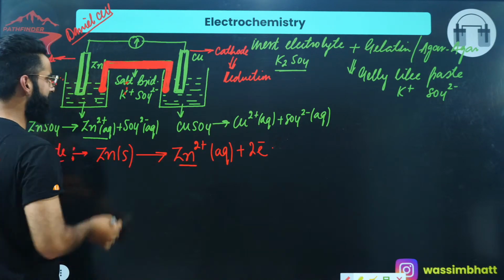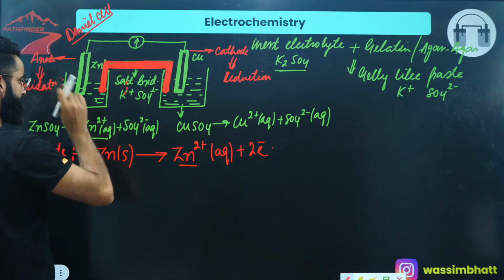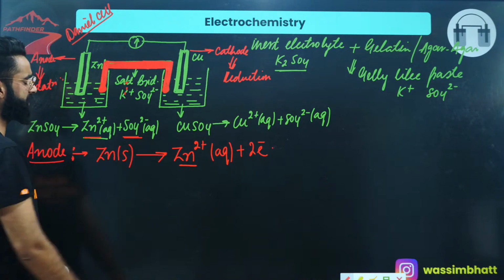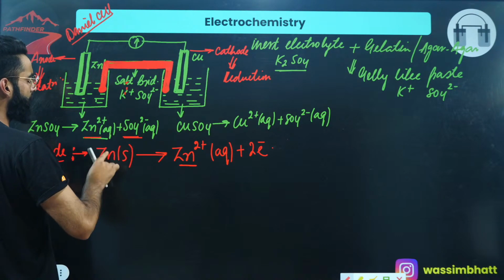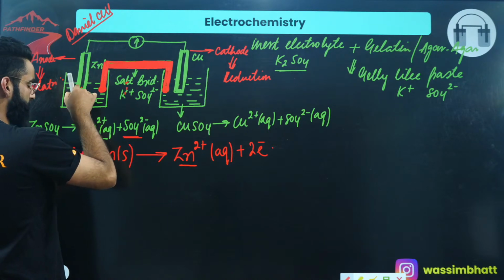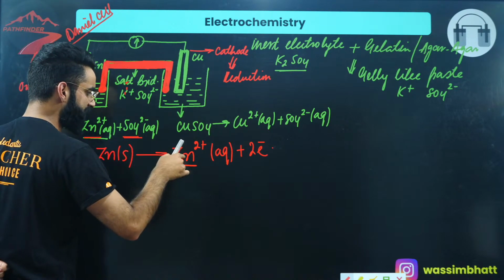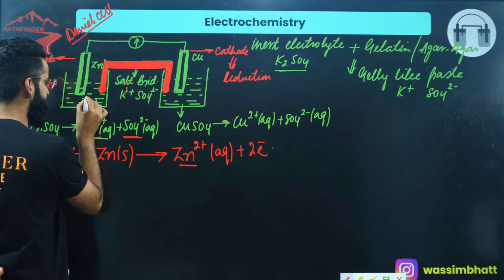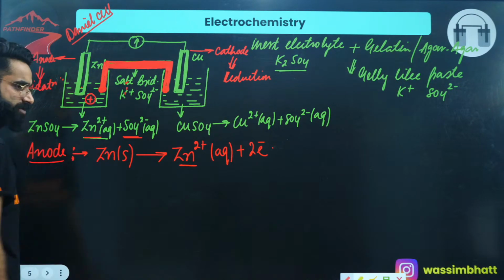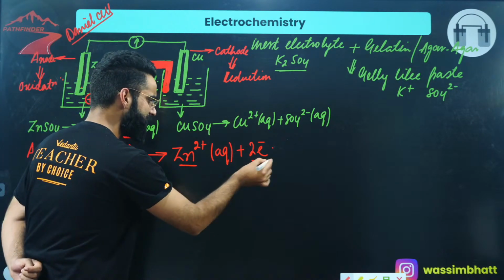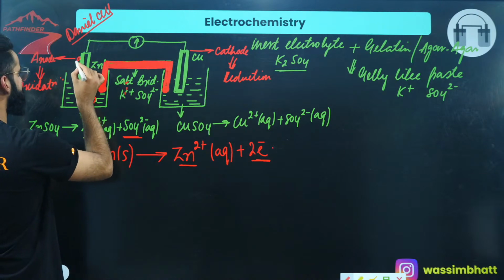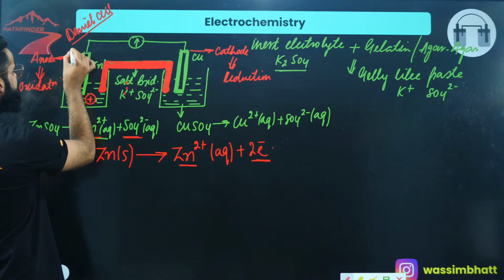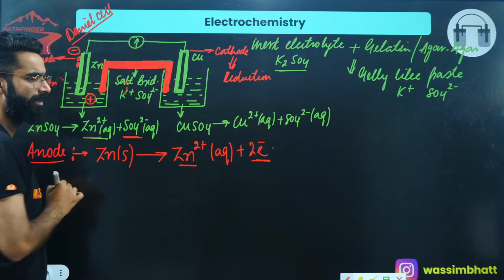This Zn2+ is going to enter into the solution. The solution initially was overall neutral because there were equal numbers of Zn2+ and SO4 2-. Now, due to the oxidation of zinc atoms from the rod, that Zn2+ enters into the solution, due to which there will be extra Zn2+ in the solution, and the solution gets a positive charge. And these electrons are basically accumulated on the rod. Since electrons carry negative charge, this anode rod over here is going to carry the negative charge.